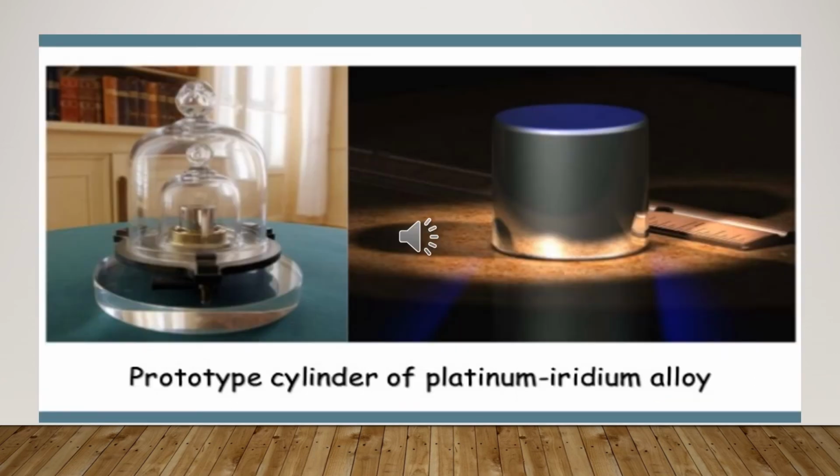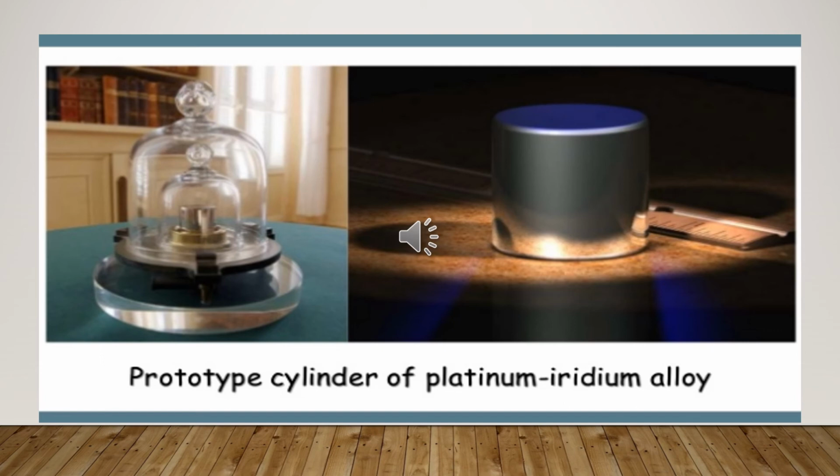The cylinder that you can see on the right hand side is made up of platinum iridium alloy. It is the only prototype of 1 kilogram with reference to which all the kilograms in the world are calibrated. It is carefully preserved in the International Bureau of Weights and Measures situated at Sèvres near Paris.